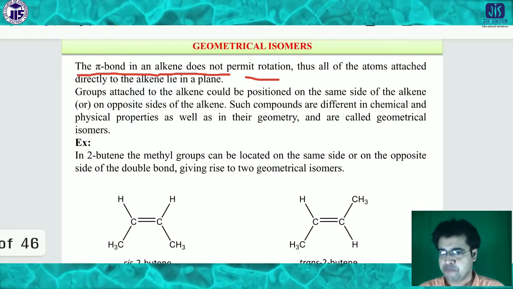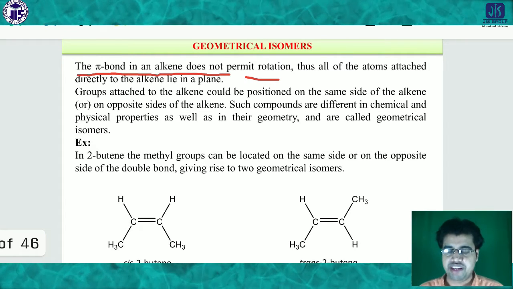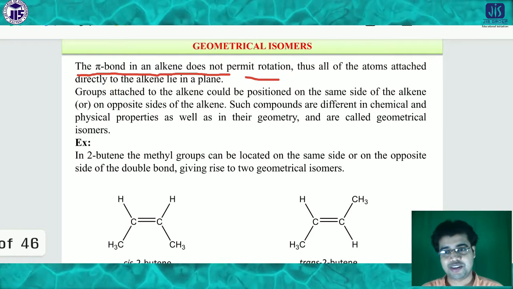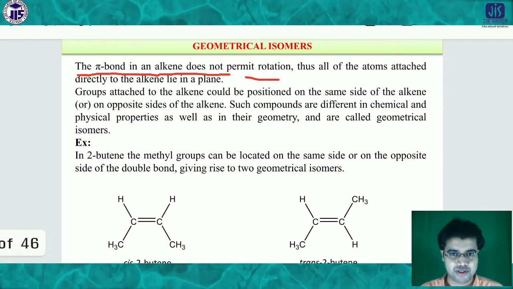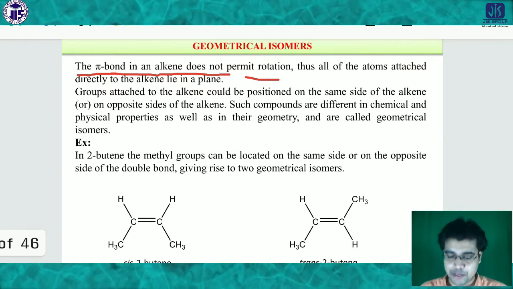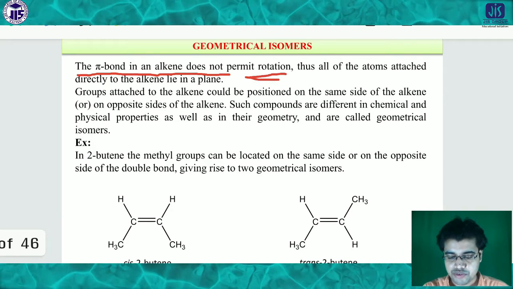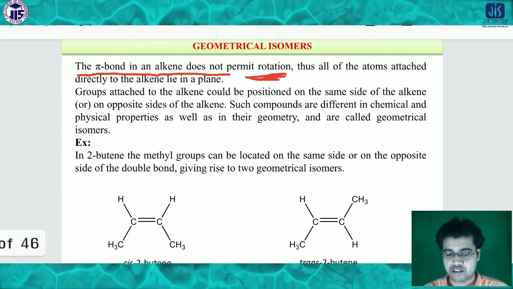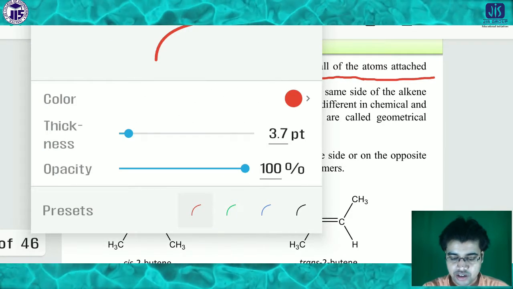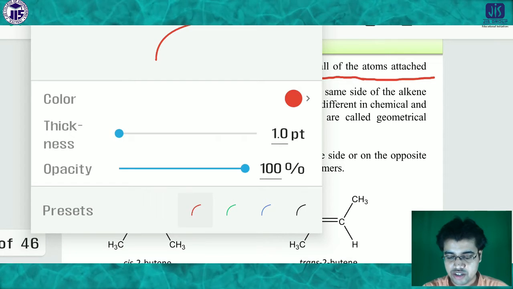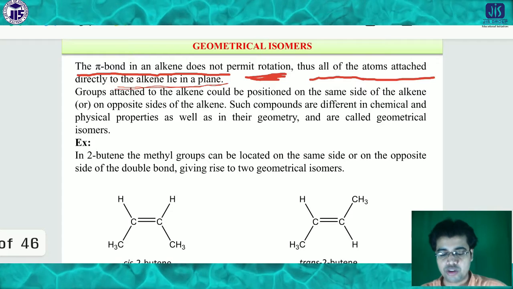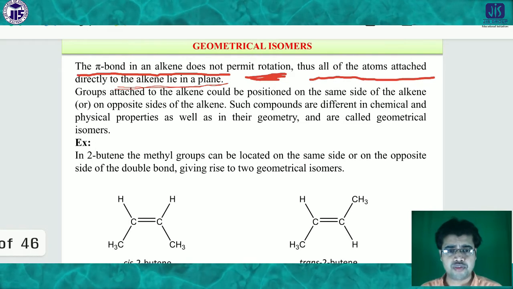All of you know very well, if it is a single bond, then there is a chance of rotation, but if it is a double bond, such rotation is not permissible, and a double bond obviously means there is a contribution of the pi bond. That's why it is written that rotation is not permissible. Thus, all of the atoms attached directly to the alkene lie in the same plane.